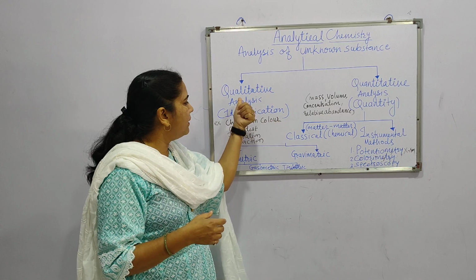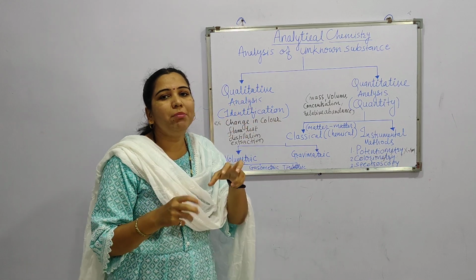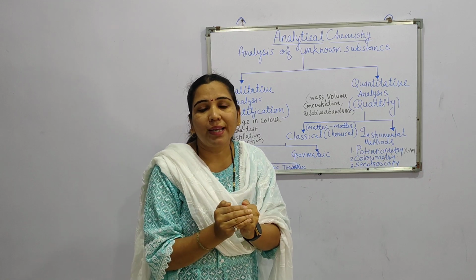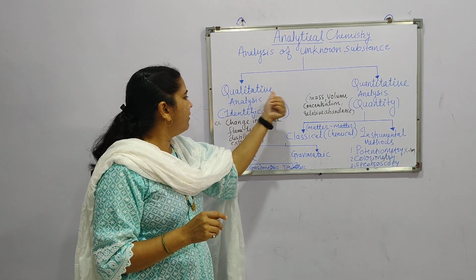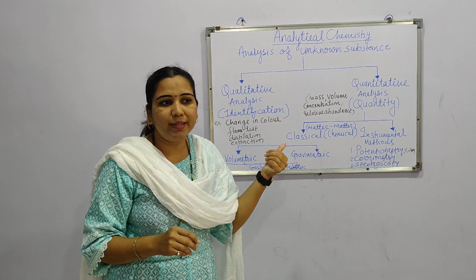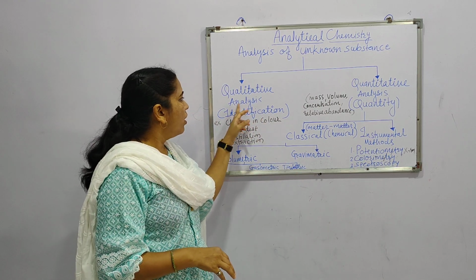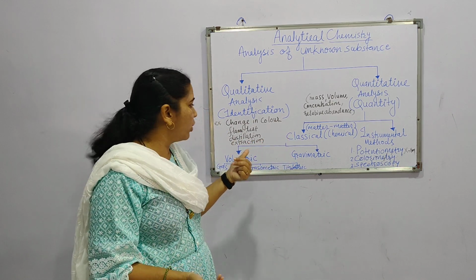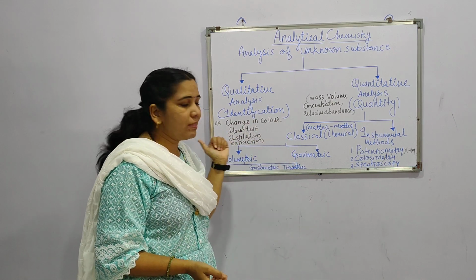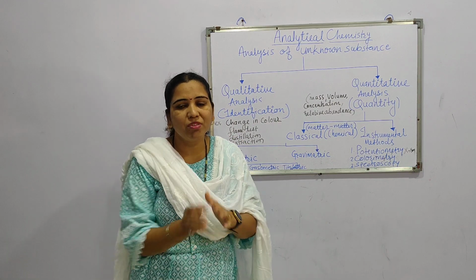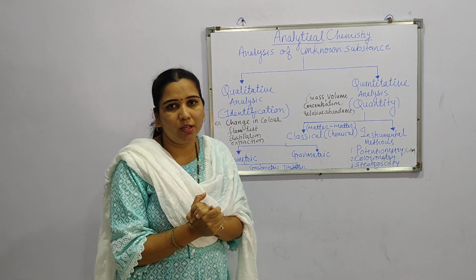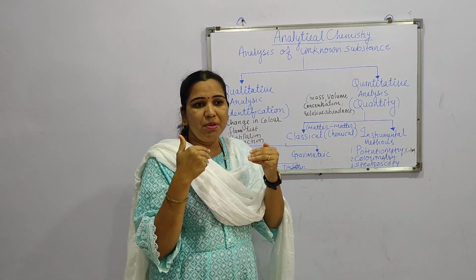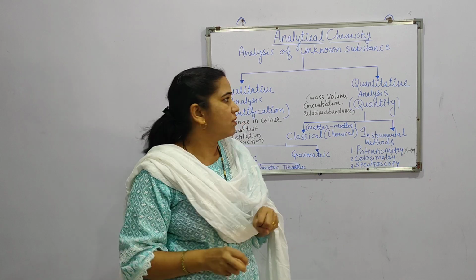Qualitative analysis, in this the quality means to know what is present. What is present, that is to be determined. Identification is to be done, that is, what is there actually. So in this analysis, identification tests such as change in color, flame test, distillation, extraction are included. These are examples of qualitative analysis, where we find the quality of the substance, to know what type of chemical substances are there.